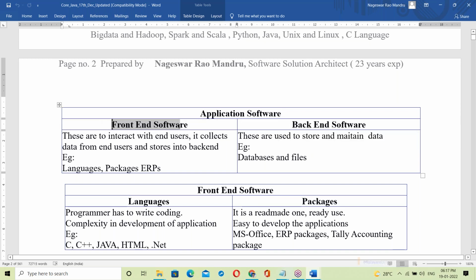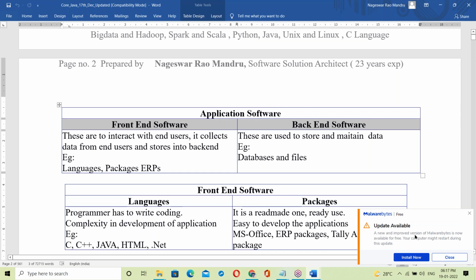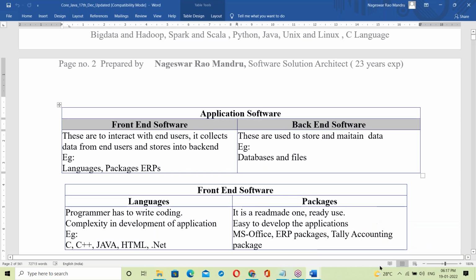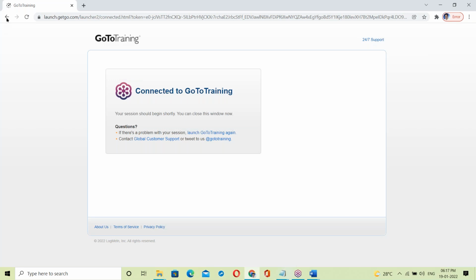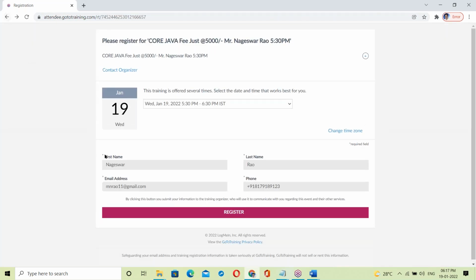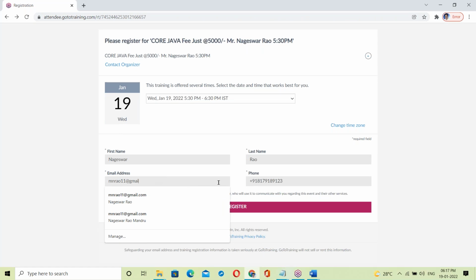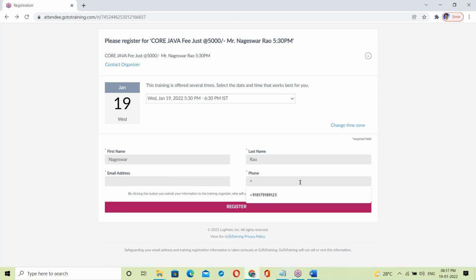So what is front end? What is back end? Let us see. Suppose, for example, see here, we are filling some form, right? First name, last name, email address, phone number, and all this.